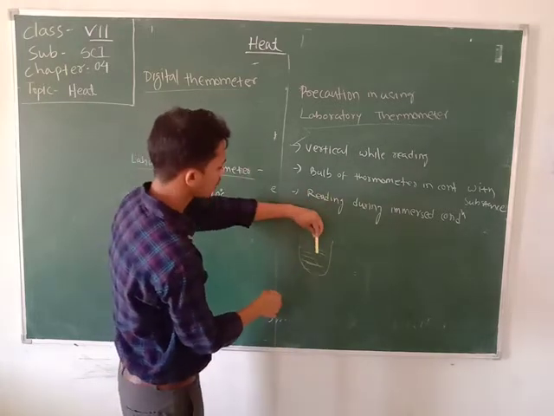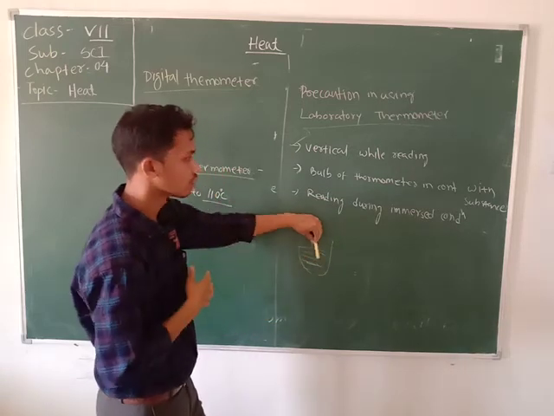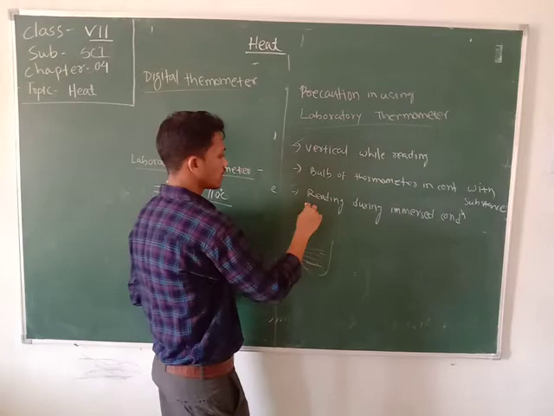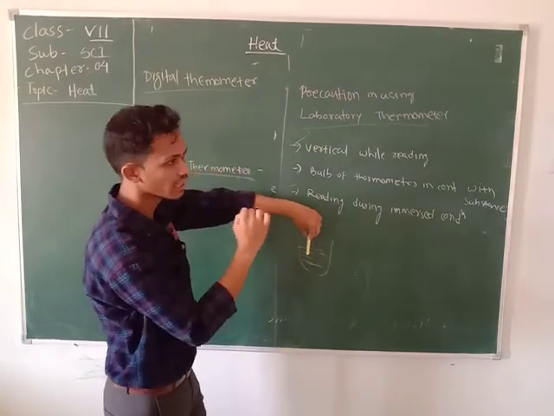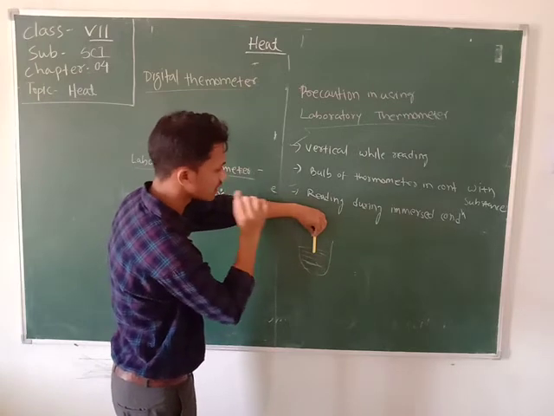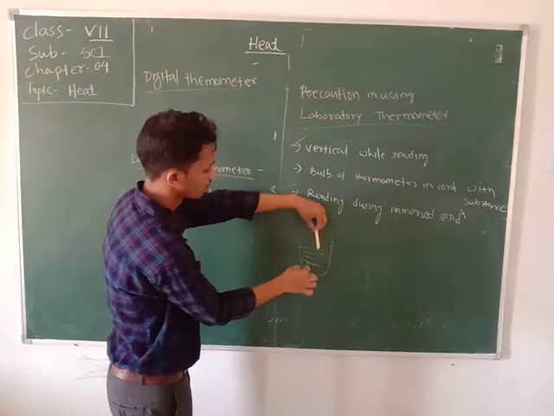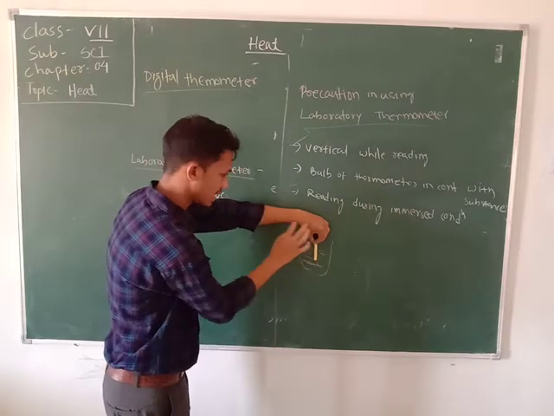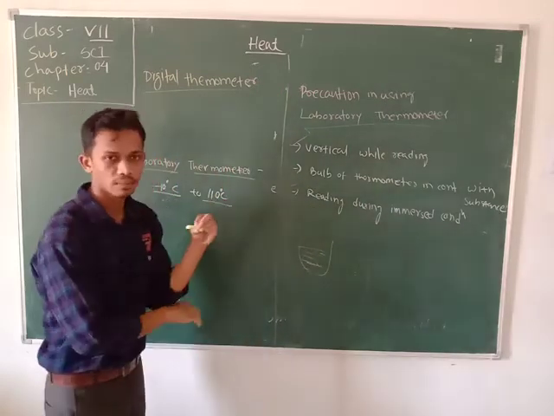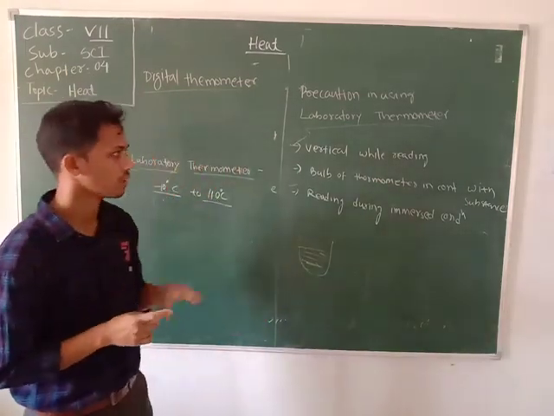It must be immersed in the liquid. The reading must be taken during the immersion, when the thermometer is dipped inside the liquid. At that time, we have to read and write down the measurement of the thermometer.